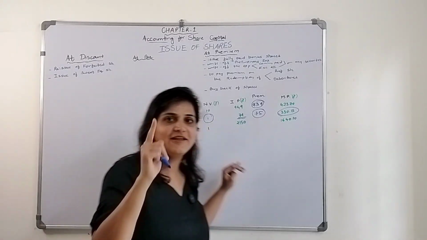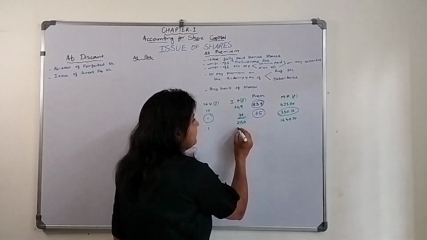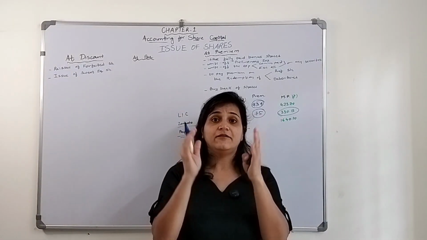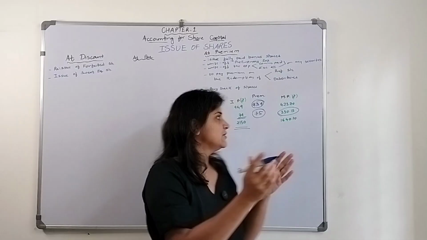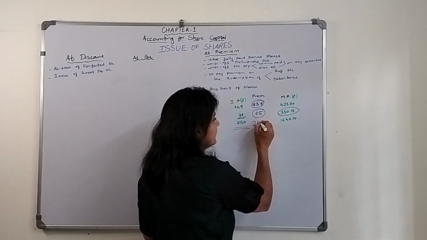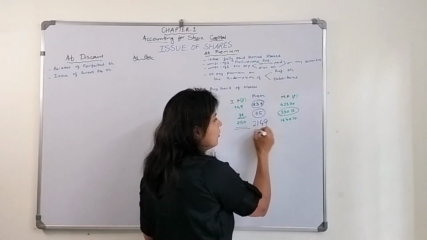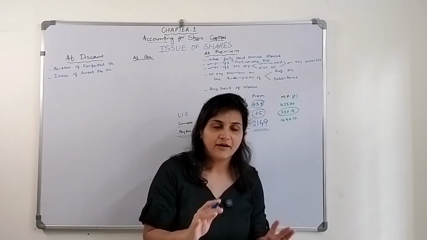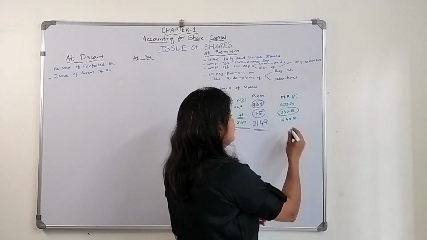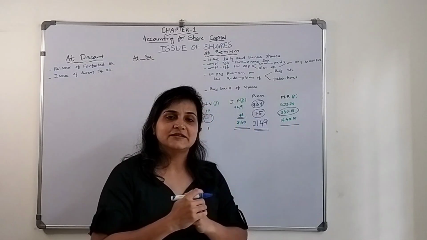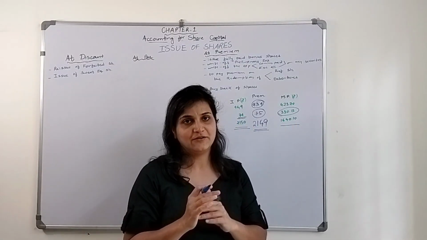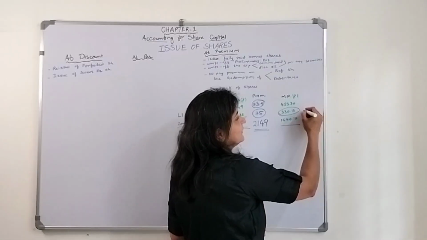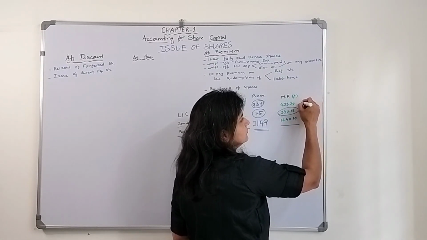Paytm's nominal value is 1 rupee, but the Paytm issue price was 2150 rupees. So 2149 was their premium amount, right? And currently, the market value is 1640 rupees. So like that, the market can go up, the market can go down.